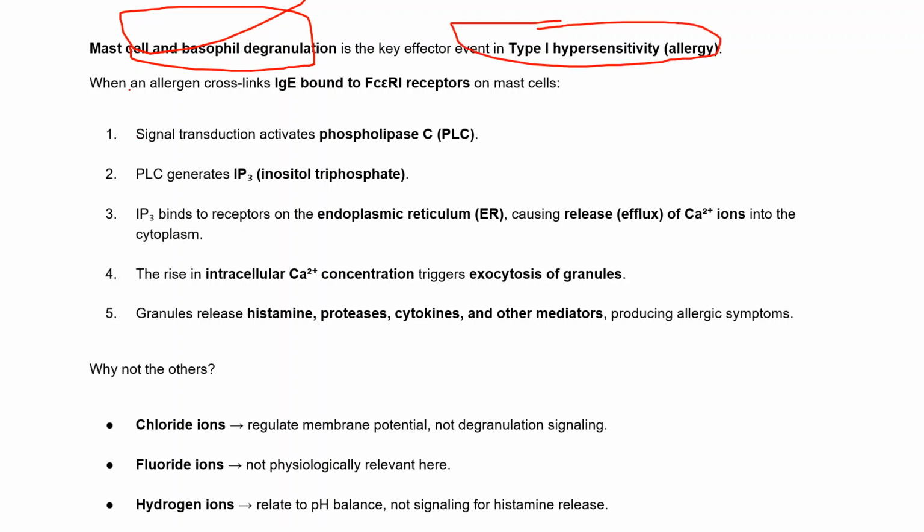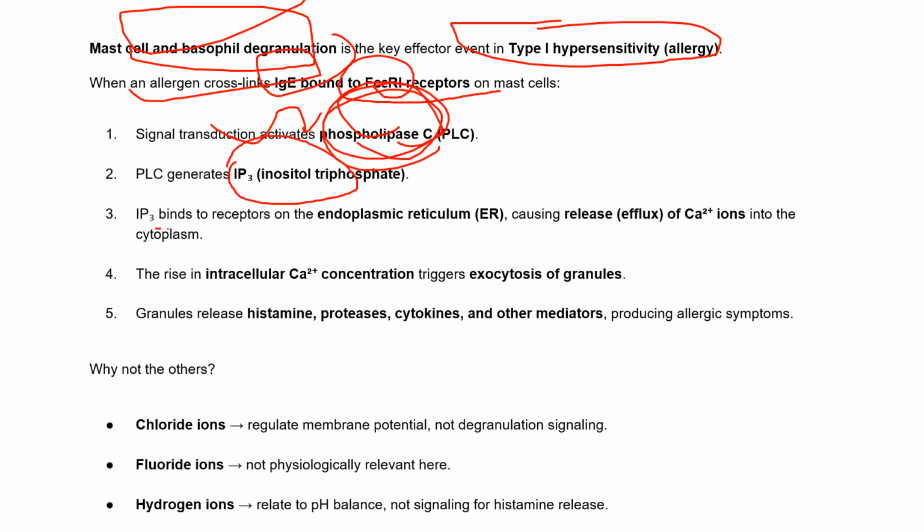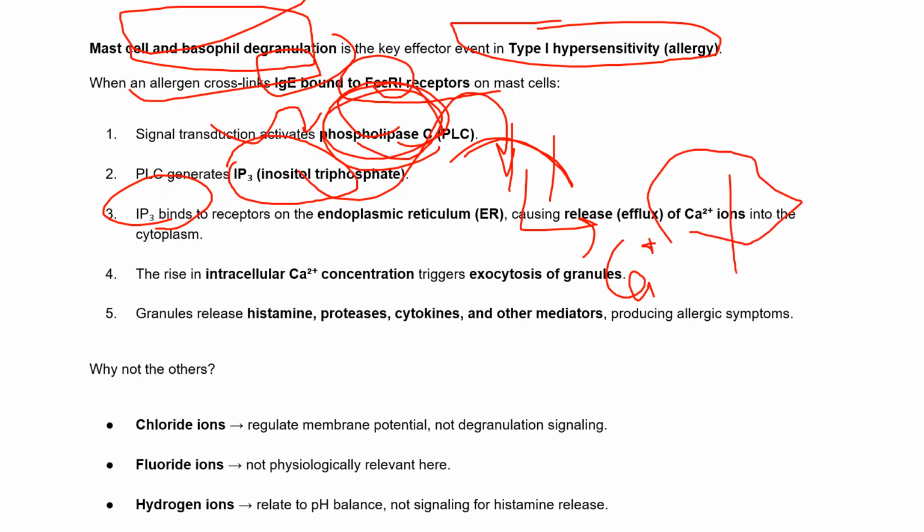We know that this allergen cross-links with IgE and binds to the FC epsilon receptors on the mast cells. After that, the signal will transduce and activate phospholipase C. Once phospholipase C is active, it generates inositol triphosphate, and this IP3 binds to receptors on the endoplasmic reticulum. When IP3 binds, there will be an efflux of calcium ions from the endoplasmic reticulum into the cytoplasm.